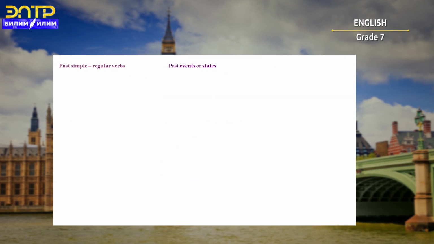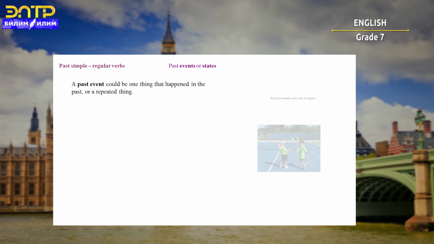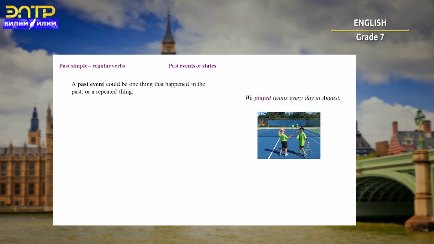When we talk about past, we talk about past events or states. A past event could be one thing that happened in the past or a repeated thing. For example, we played tennis every day in August. A state is a situation without an action happening. For example, we stayed at my grandparents' house last summer.